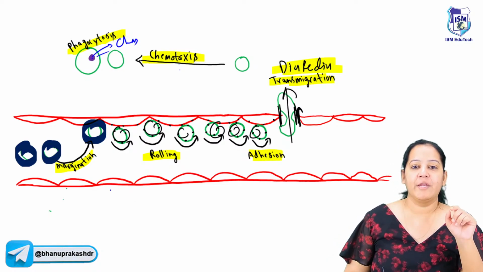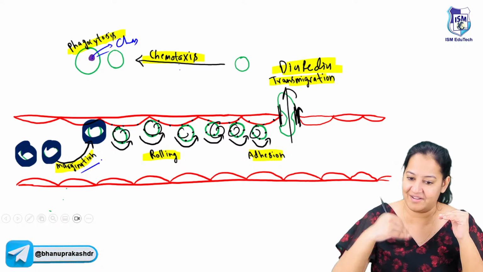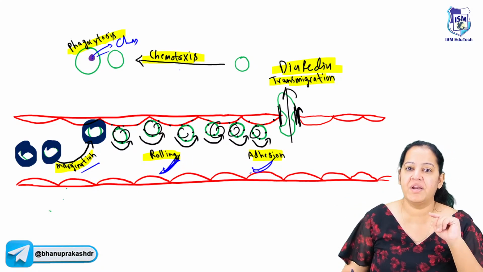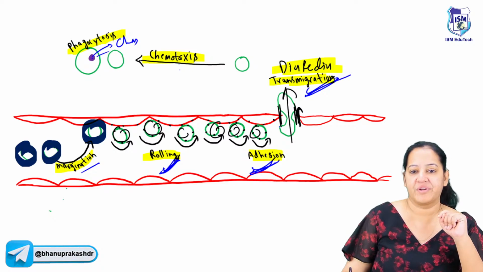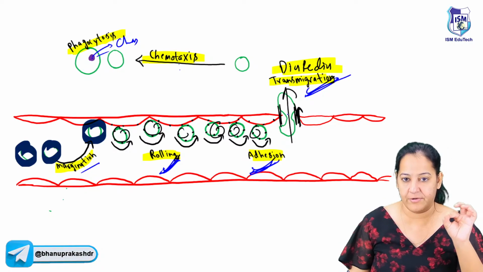Now, I want to explain three among them in detail right now. Margination, nothing important. I told you, leaving the center, coming to the periphery, that's it. How does rolling occur? How does adhesion occur? And how does transmigration occur? I'm interested in these three right now. How do these three steps occur? You are getting my point.